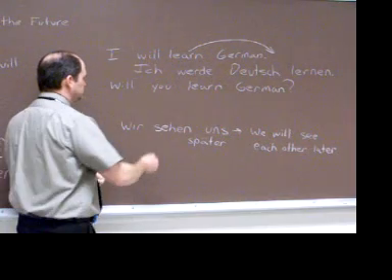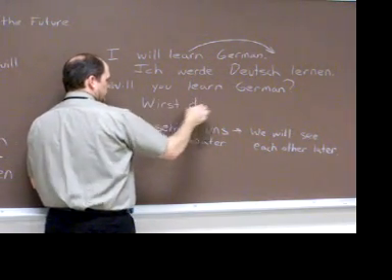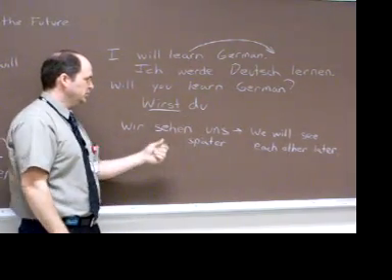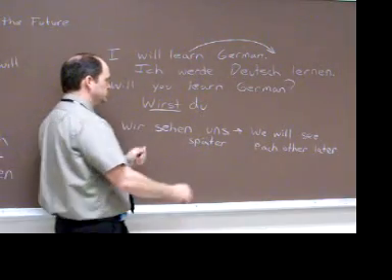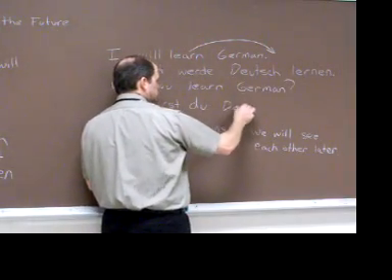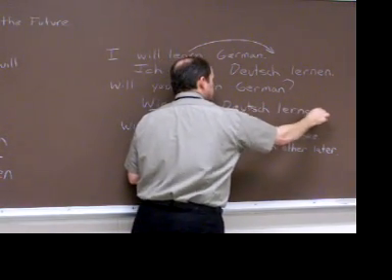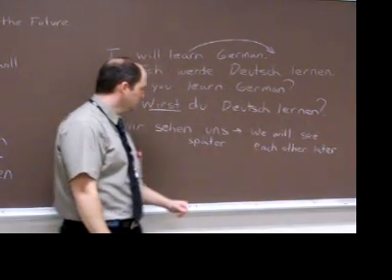In questions, similar type situation. Wirst du, and we're using wirst because that is the conjugation that fits with du. Again, we're going to move the second verb, in this case learn, again to the end, and we're going to put German ahead of it. Wirst du Deutsch, and then lernen. And we'll keep our question mark, or Fragezeichen, as it's known in German.